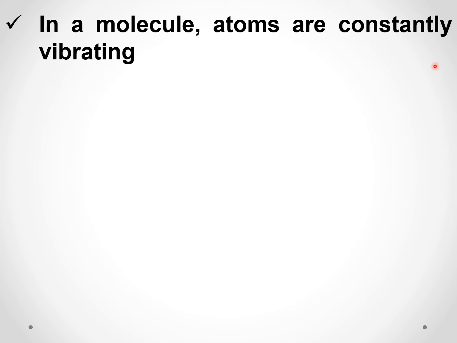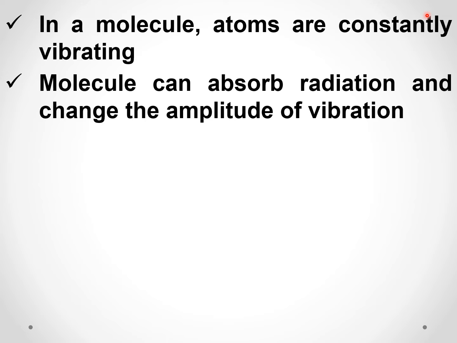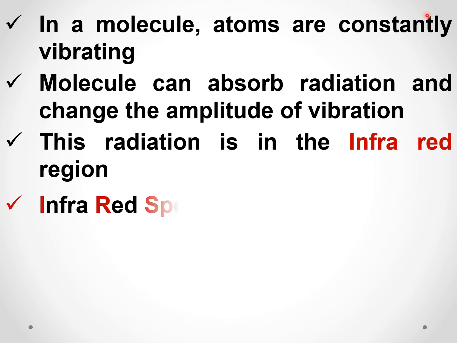In a molecule, atoms are constantly vibrating. The molecule can absorb a radiation and change the amplitude of vibration. So which radiation can they absorb? It's found that this radiation is in the infrared region. So this technique is called infrared spectroscopy or IR spectroscopy.